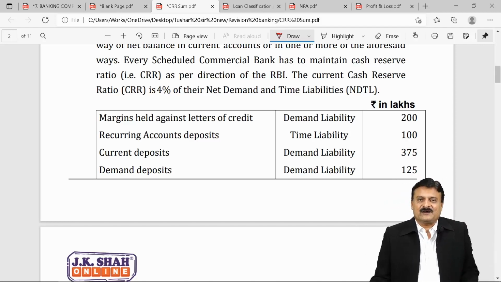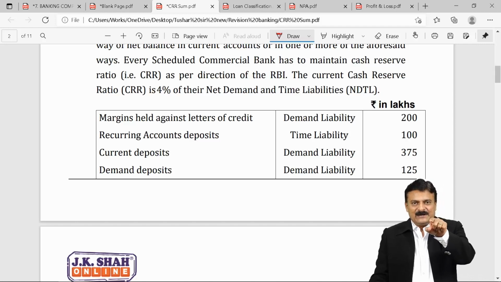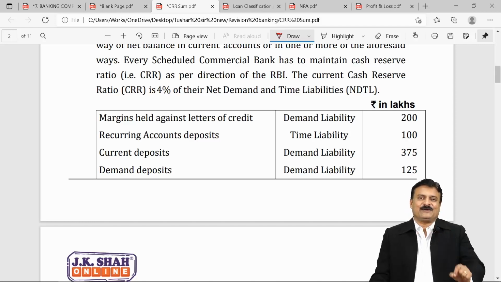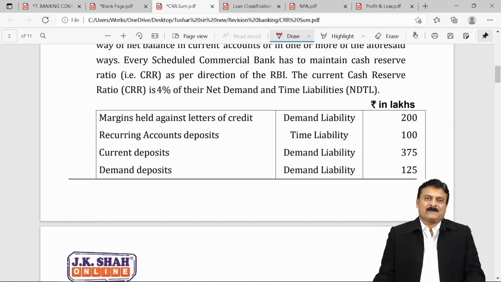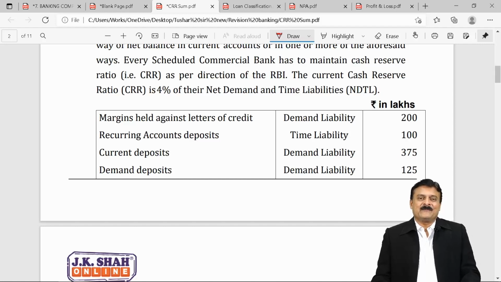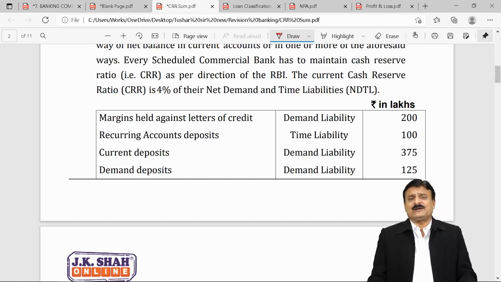So the question was asked that at year end, 31st March, this loan given by your bank against this security, whether your loan is a secured loan or not. Answer that.